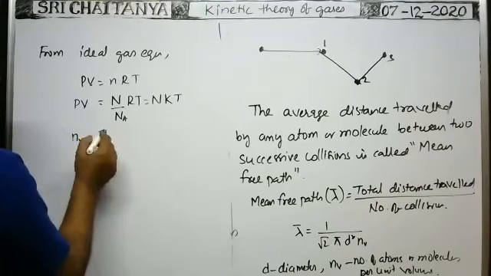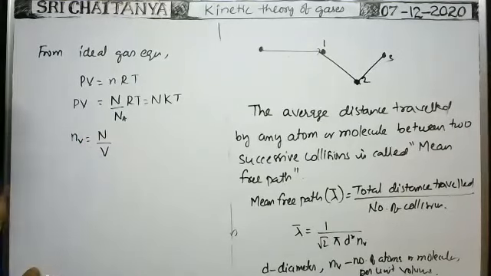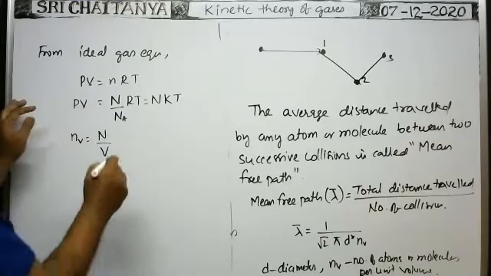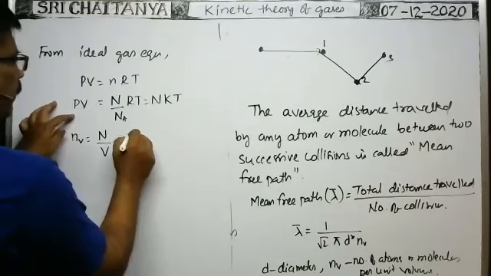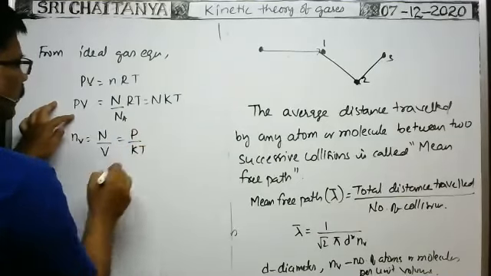Therefore, the number of molecules per unit volume, n_V: the total number of molecules in a volume V is N, so the number of molecules per unit volume is N by V. From this formula, how can we write N by V? You bring this V to the right and KT to the left. Then N by V is P by KT, that is P by K into T.